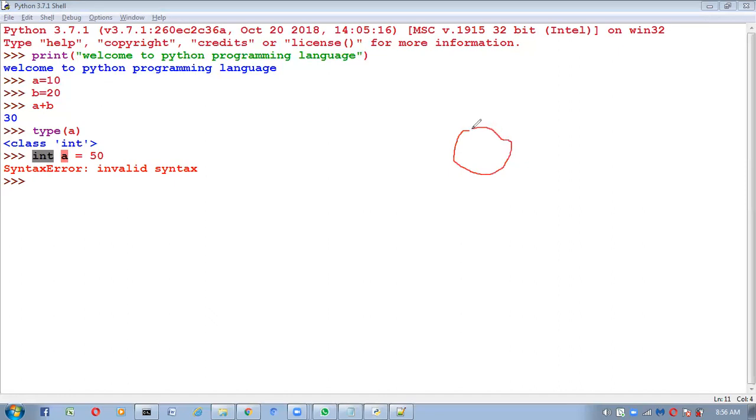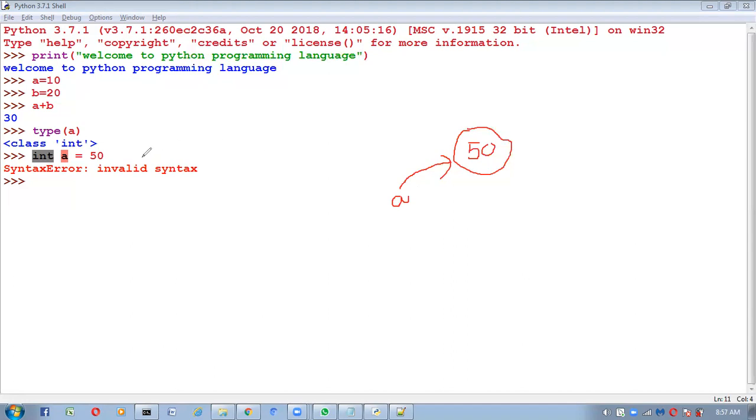This is the object, and this object contains the content 50. A is the reference variable for this object. Whenever you write A equal to 50, A is not a variable here. It is treated as an object in Python. In other programming languages, it is a normal variable, and there we have to specify the type compulsorily. But in Python, everything is an object, whether it is a variable, a function, or anything.